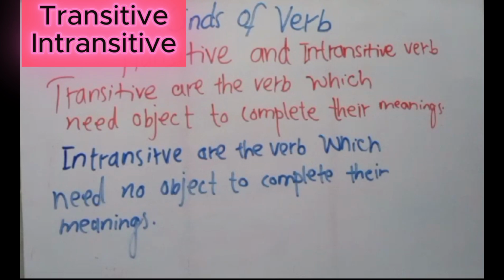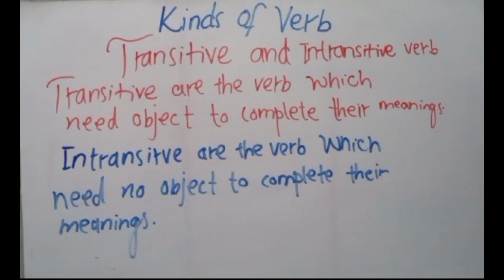You know, transitive are the verbs which need an object to complete their meaning. Intransitive are the verbs which need no object to complete their meaning.